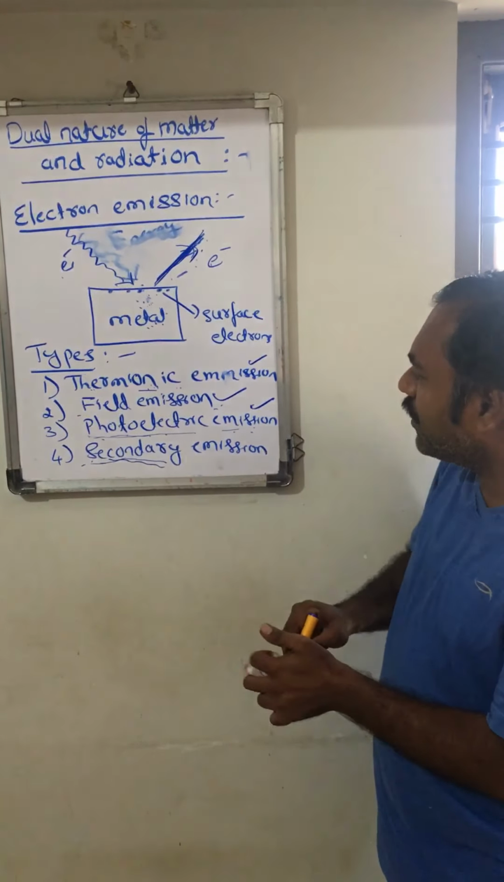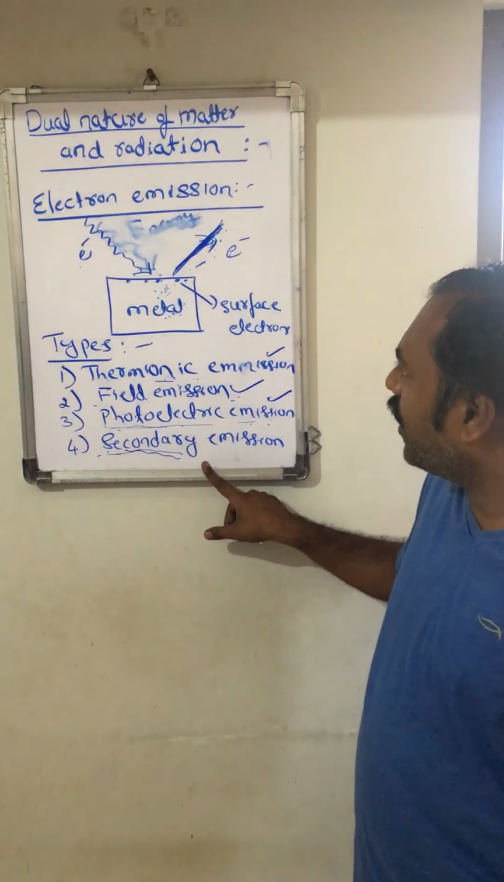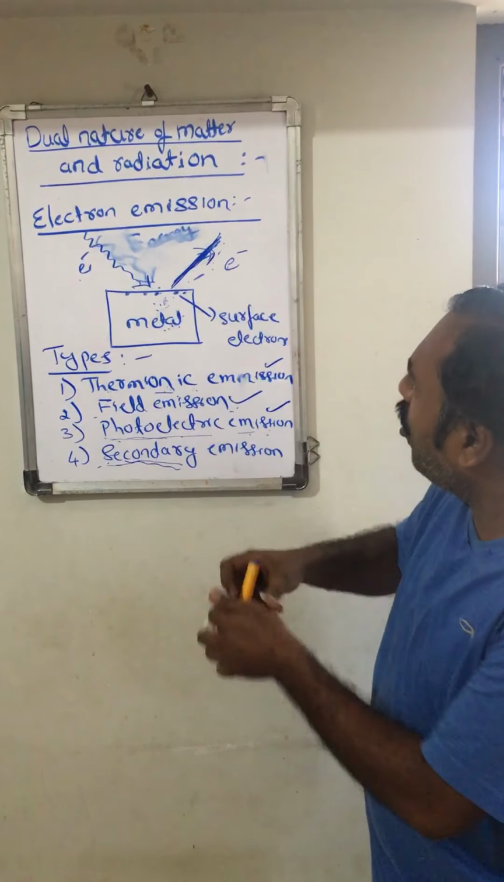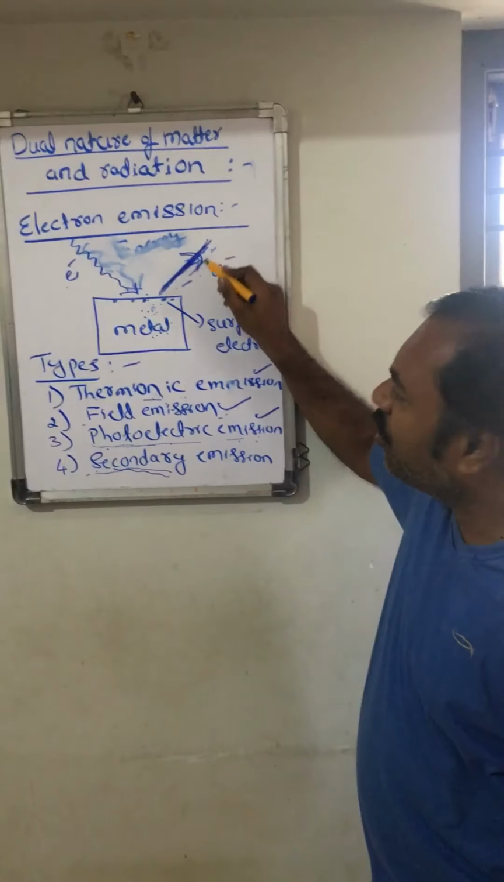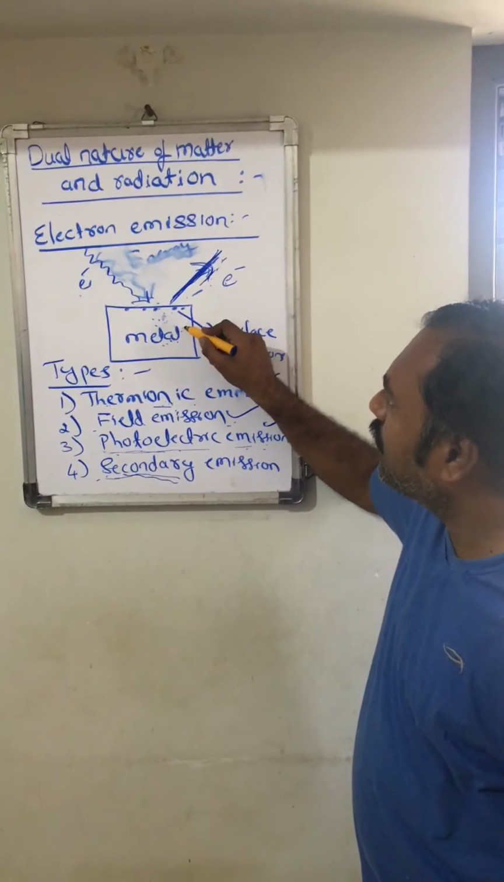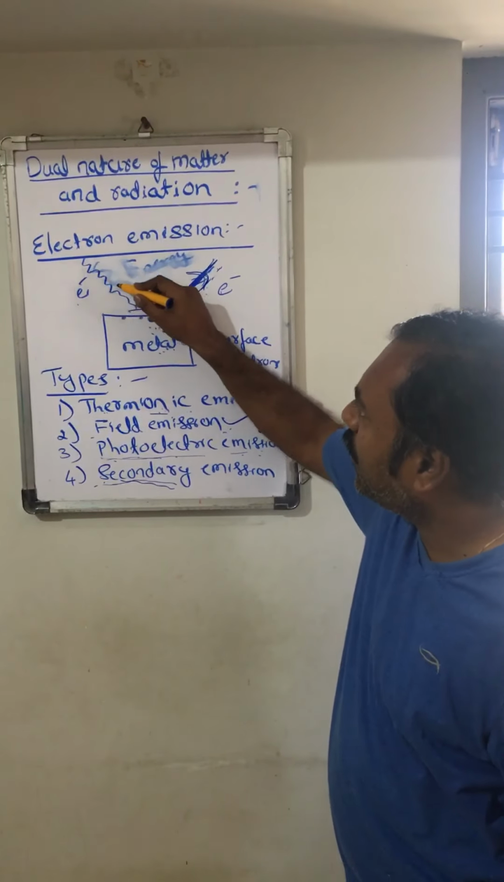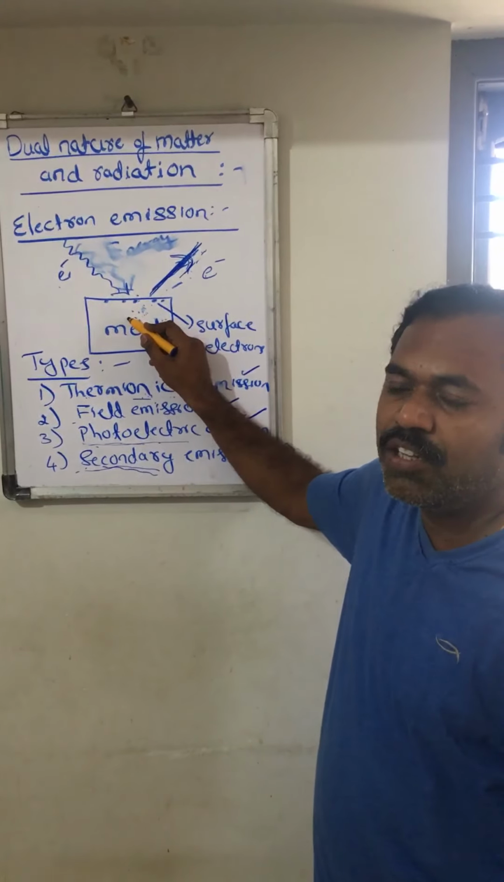Now I am going to define secondary emission. The liberation of electrons from a metal surface when the energetic electrons are incident on the surface.